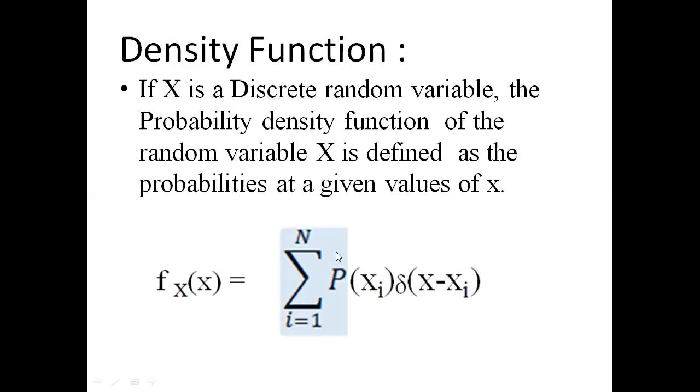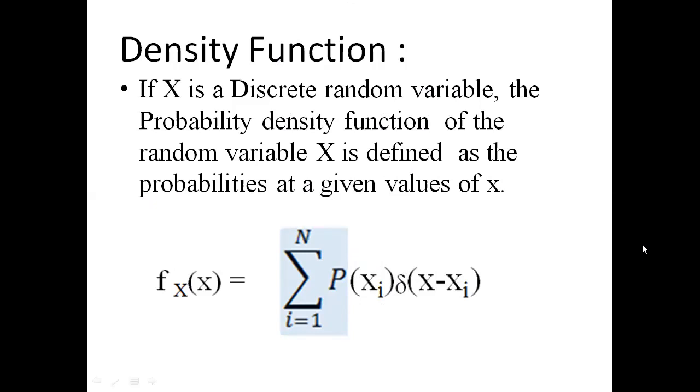This summation appears because of the discrete random variable. For the discrete random variable, we take the summation. This p of xi is the corresponding probability. So this is the formula for the density function for a discrete random variable.